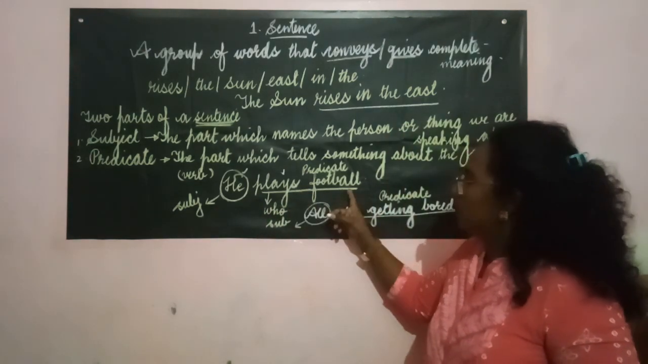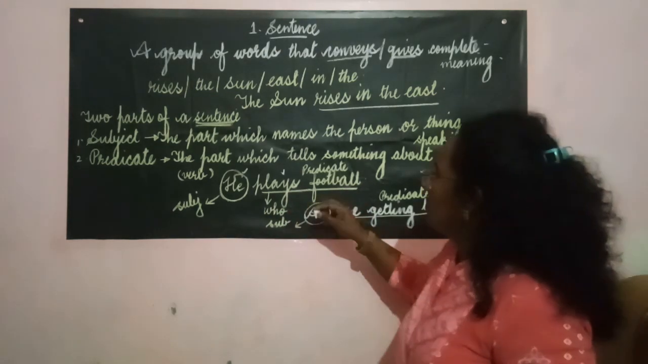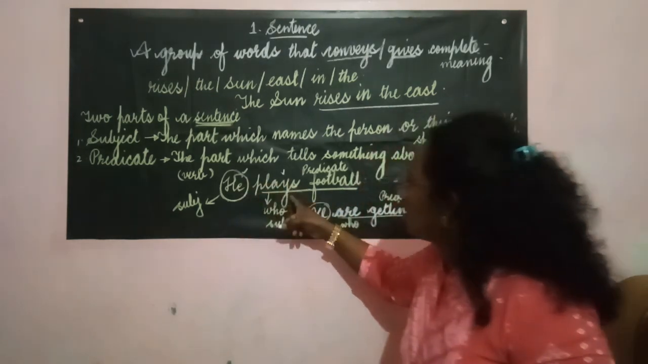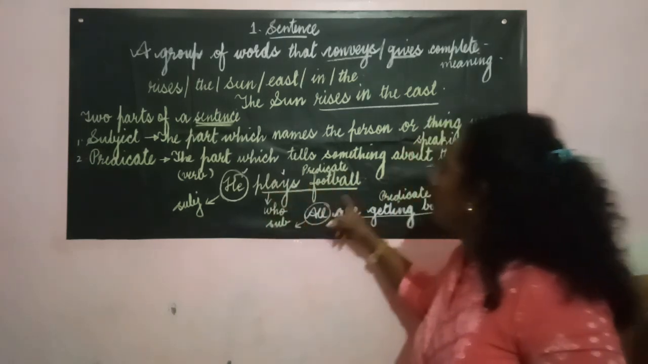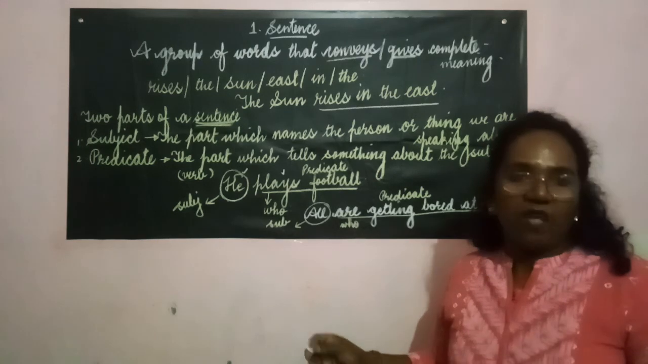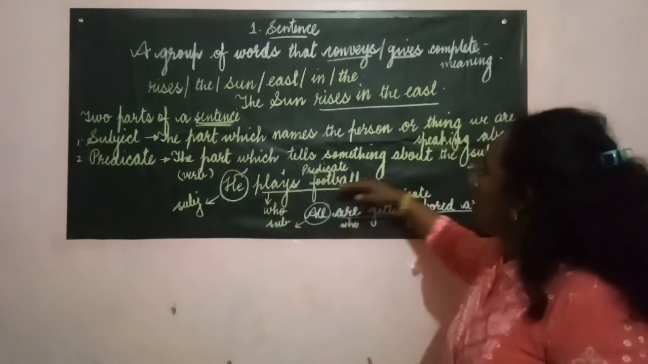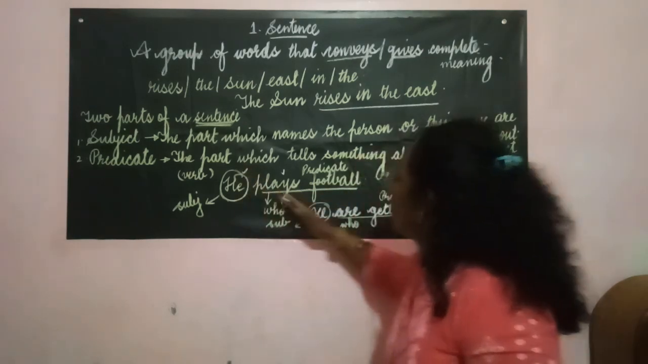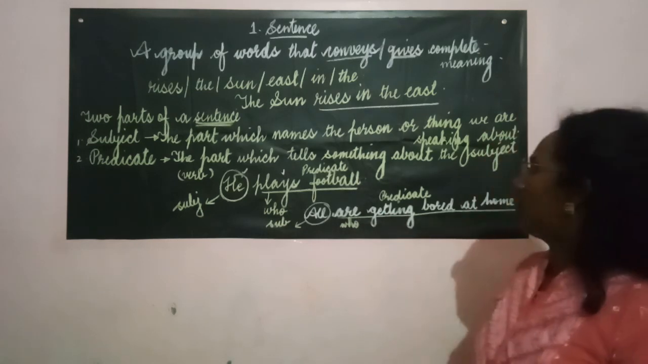And "plays football." What does he do? Plays football. His activity, his action is playing, or otherwise plays football. Therefore, this complete part is taken as the predicate. Actually, by predicate we mean only the verb, but whatever is coming after the subject is considered as the predicate.